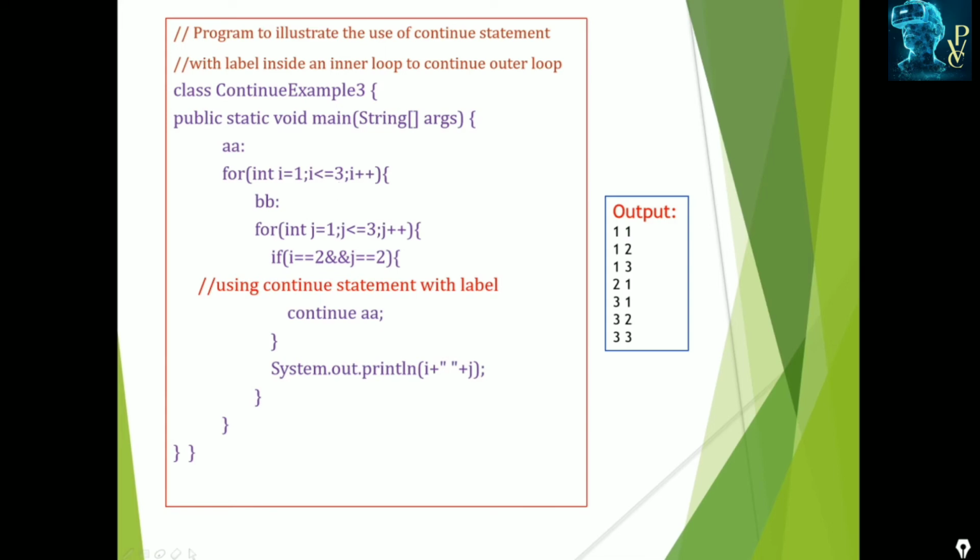Next is another labeled for loop, labeled BB, and j runs from 1 to 3. When i and j become 2, we use continue AA.